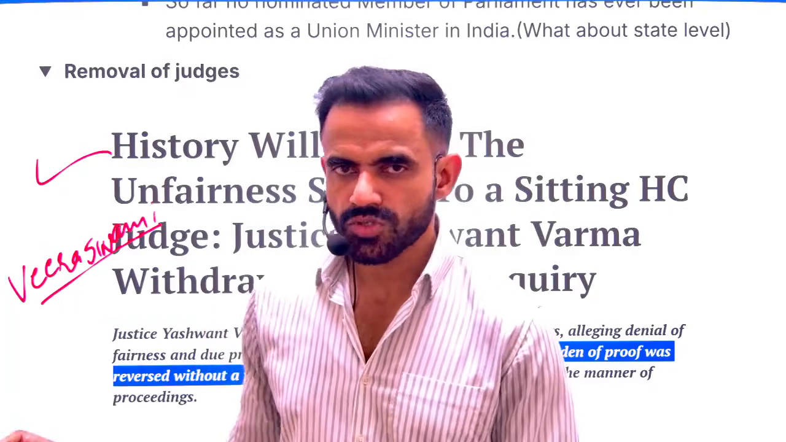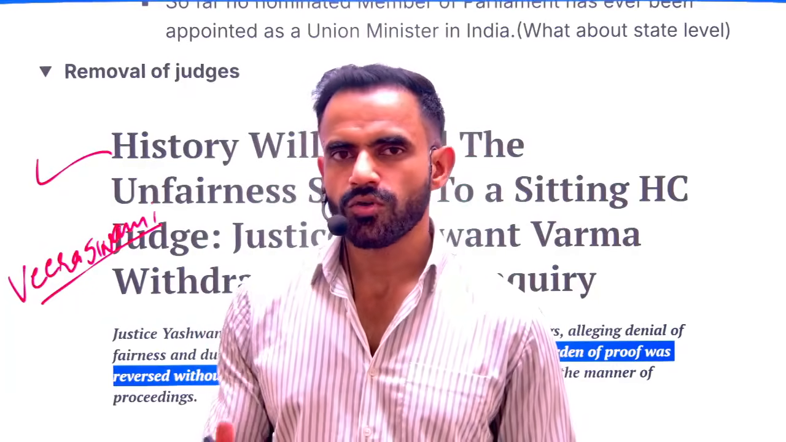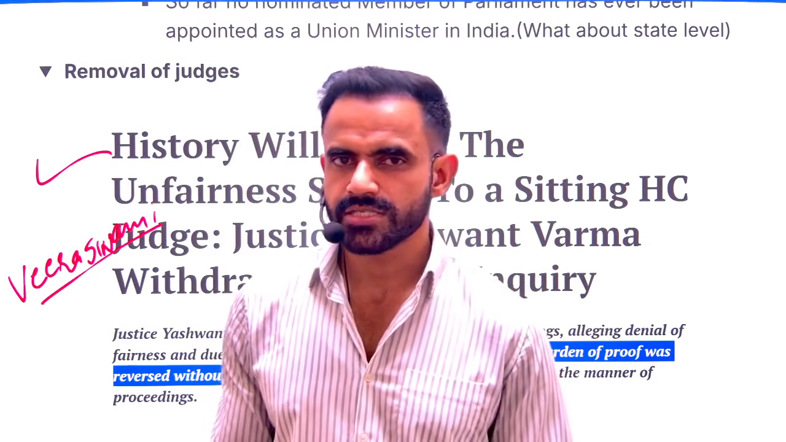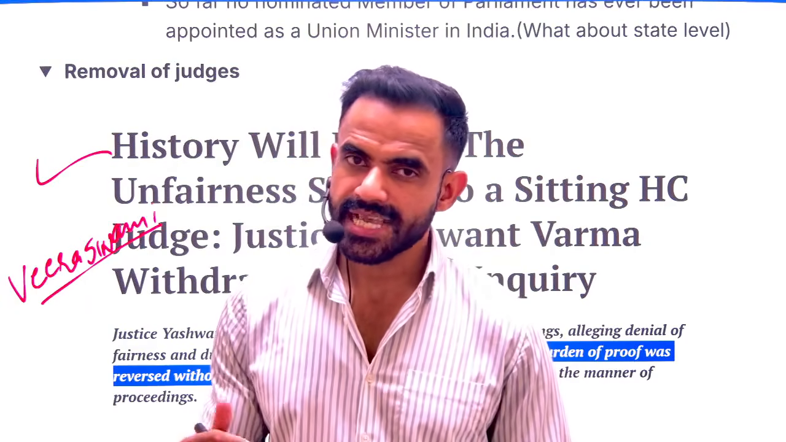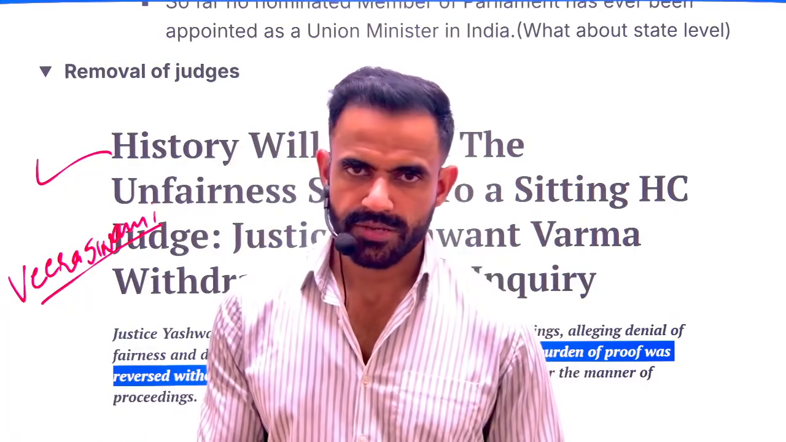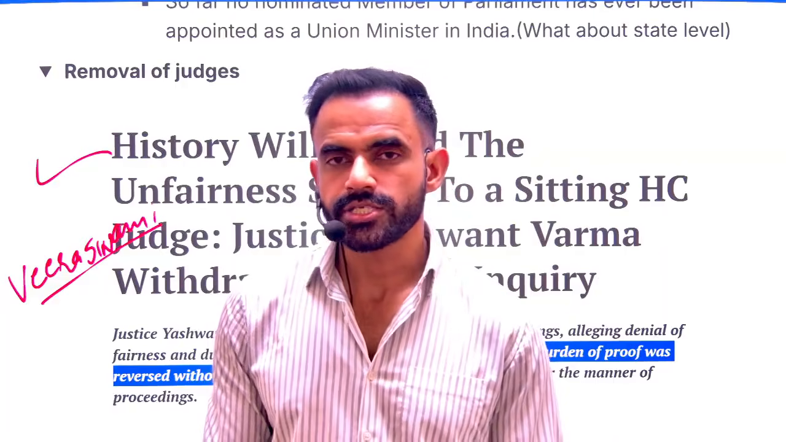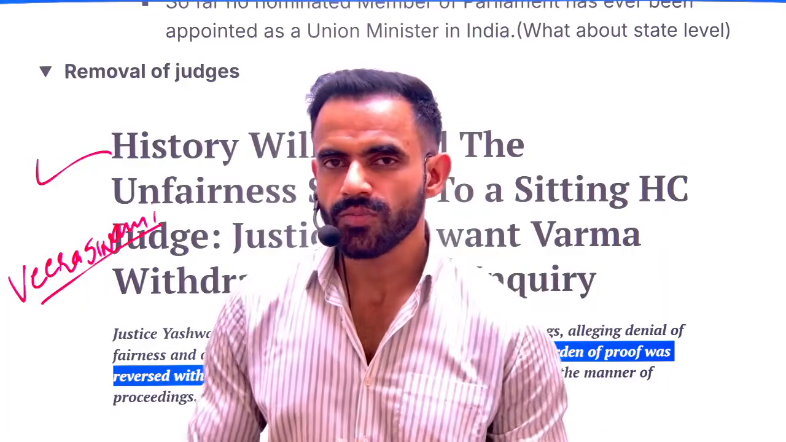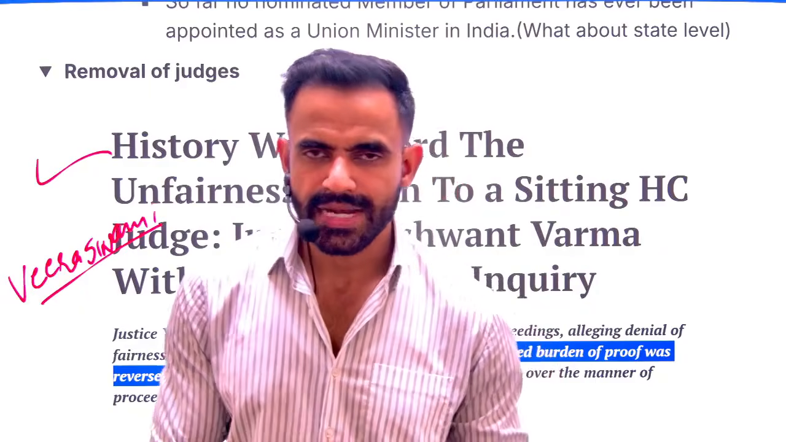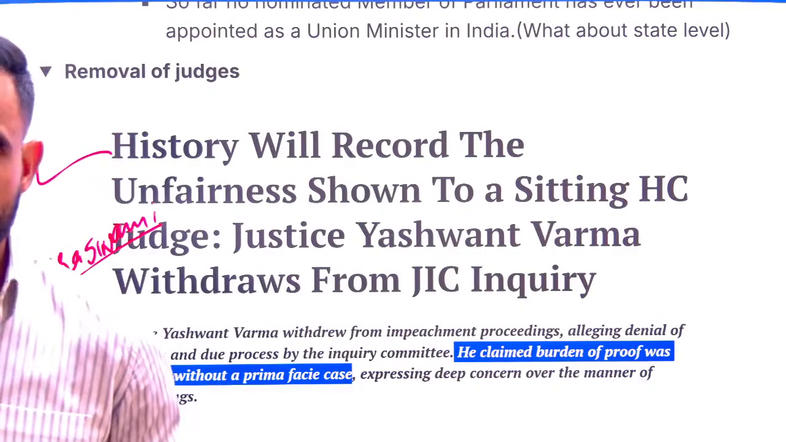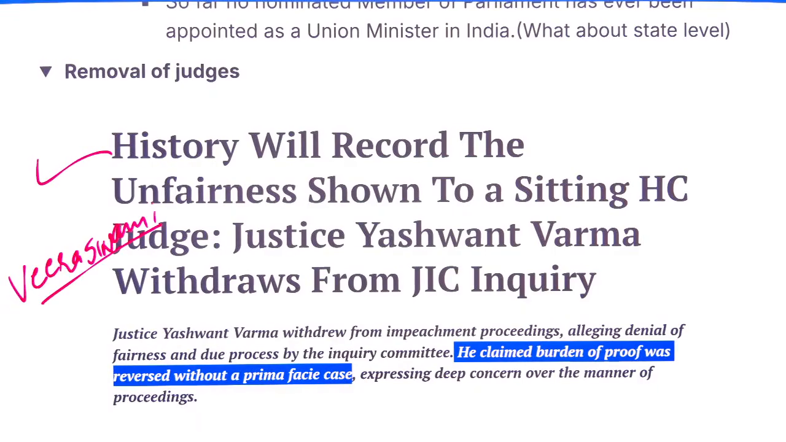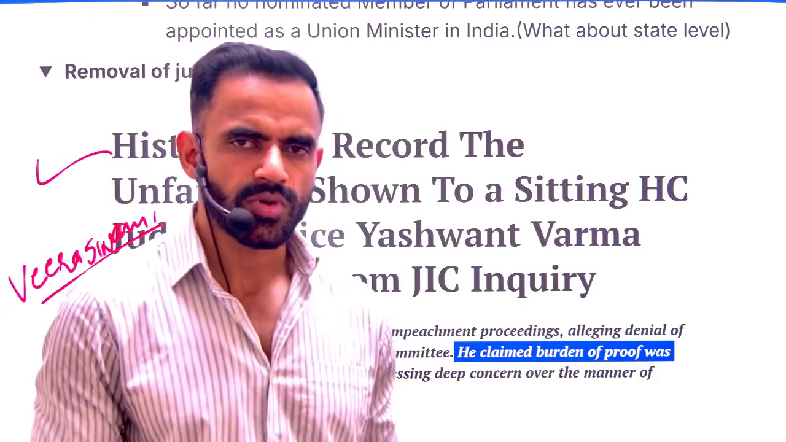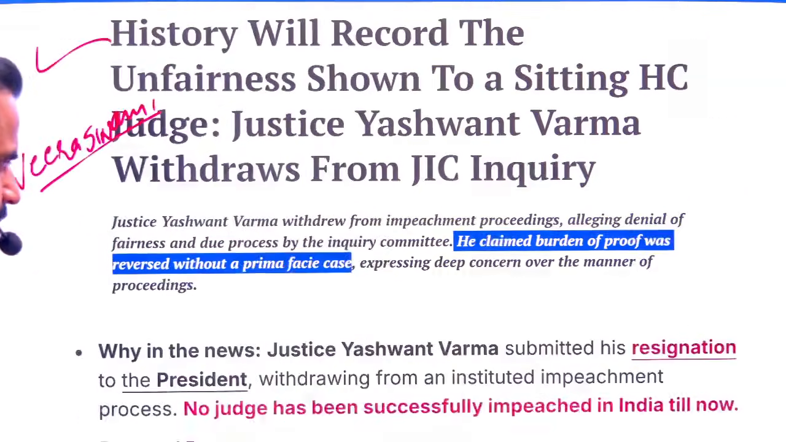So that's why there was a controversy that why no FIR or why no action was taken against this particular judge in this entire case. The reason is, as per the Veeraswami judgment, it is not possible. A lot of politicians also raised questions against it, and they demanded that this judgment needs to be reviewed. So you just need to remember that this judgment simply says that direct action cannot be taken. Now, the removal process has already been discussed in the previous months, so I'm not going to repeat it. Please watch it from there.